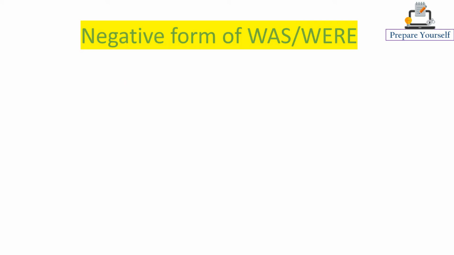Now let's have a look at the negative form of was and were. I, he, she, it. Singular pronouns. I wasn't able to concentrate in class. Here we do not speak was not. Instead of was not, we speak wasn't. This is the right pronunciation. We should not say was not. Instead of that, we should write wasn't and we should speak wasn't.